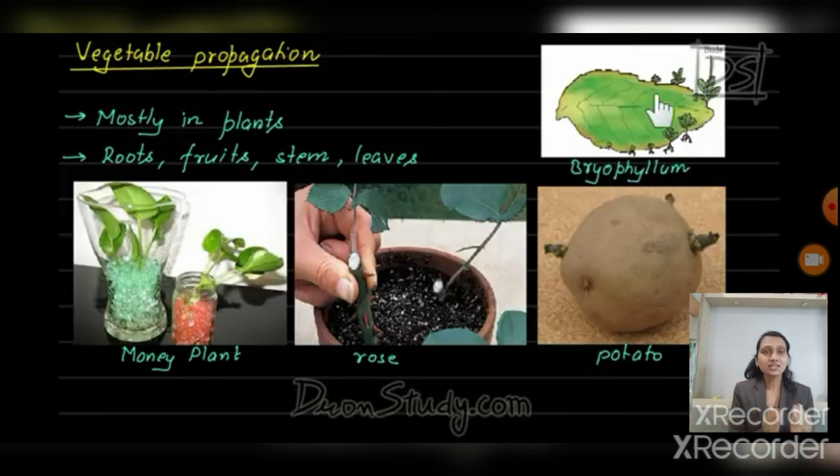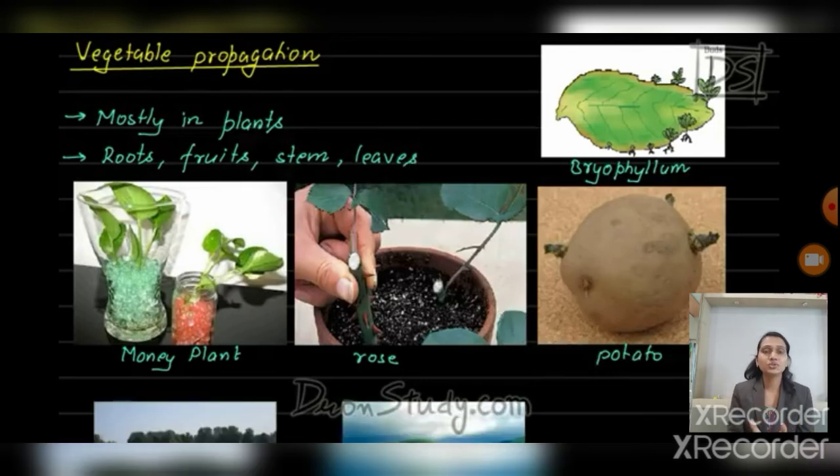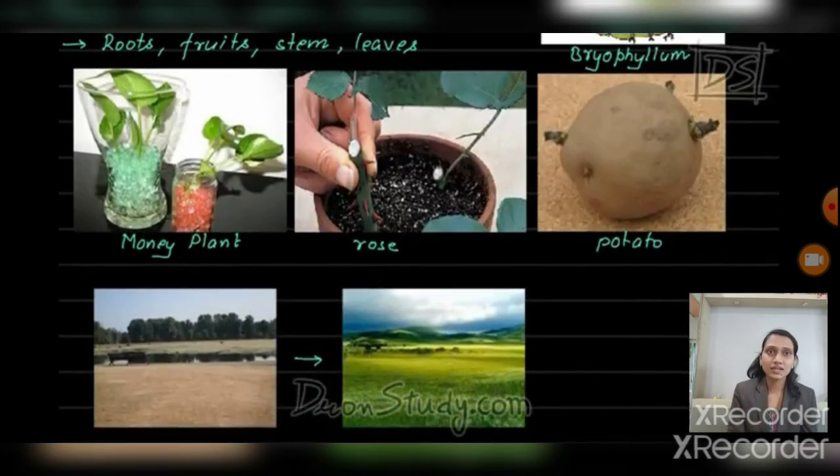Many times we can see bryophyllum plants. It is reproduced by the leaf. If we just sow that leaf into the soil, it grows into a new individual. In this way, the new plant is germinated from its vegetative part. It is called vegetative propagation. Plants reproduce by root, stem and leaf propagation.